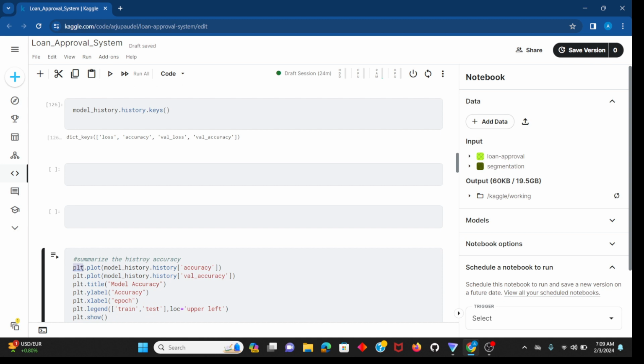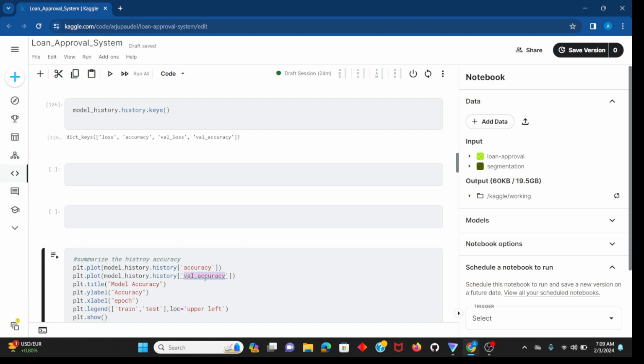I'm plotting using matplotlib.pyplot, plt.plot of model.history.history for the accuracy of this model, and I'm also plotting the validation accuracy from the history instance.